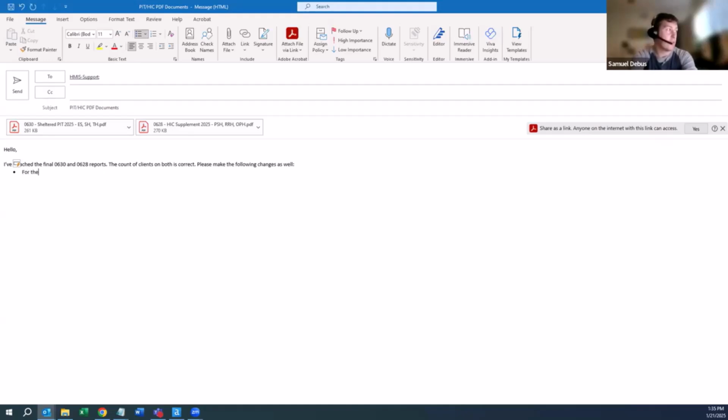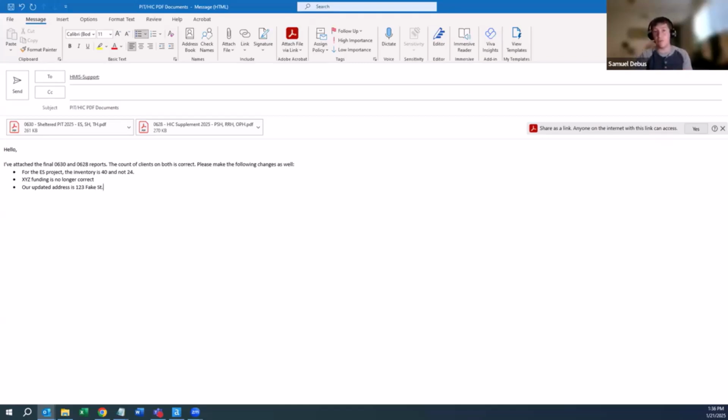So for example, for the ES project, the inventory is 40 and not 24. Recall in our first report, we had 38 clients and 24 beds. So I'm just going to say theoretically that 24 beds was an old number. We really have 40 beds. So this is just a note saying clients are correct, and please update the inventory to show 40 beds, not 24. X, Y, and Z funding is no longer correct. Our updated address is 123 Big Street.